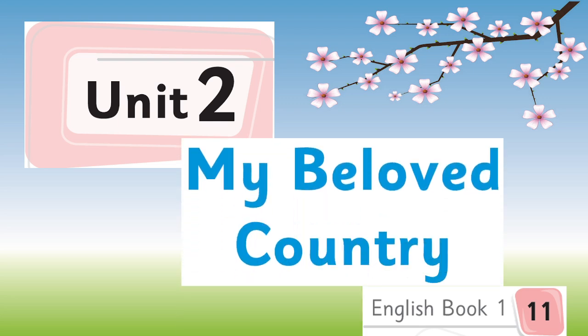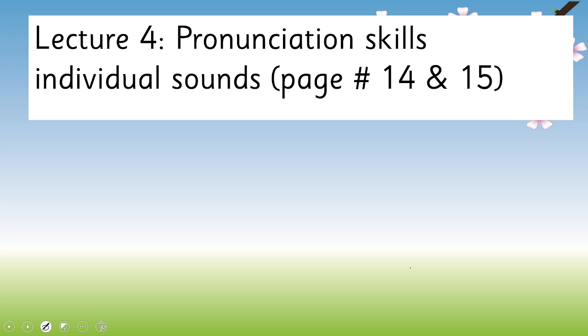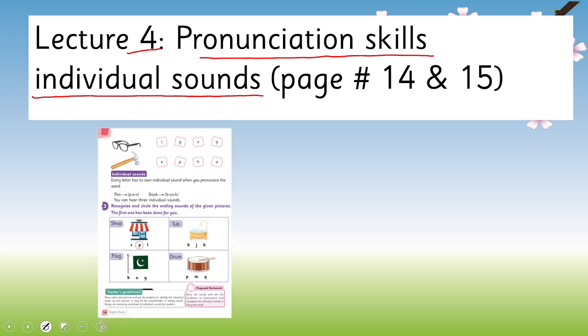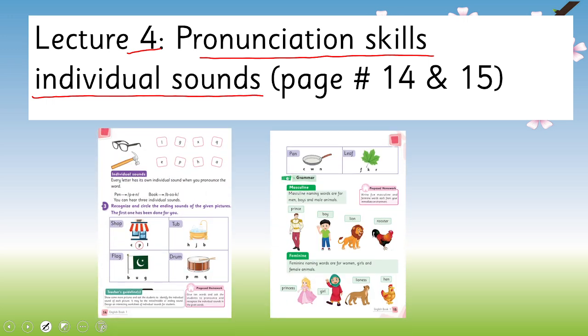I welcome you in my class, that is English for grade 1, and we are learning unit 2. The title of this unit is My Beloved Country. Today we are going to start lecture 4, pronunciation skills, and under this title we are going to learn individual sounds. We'll cover page number 14 and 15 of your book.